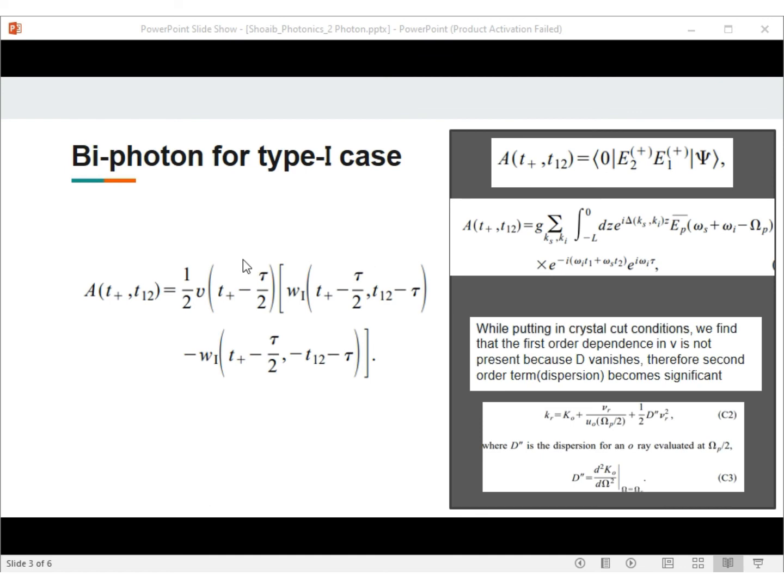The first term in the square brackets corresponds to the case when the signal and idler are transmitted wholly by the beam splitter, while the second term corresponds to the case in which they are reflected. From this, it follows that the biphotons that are created farther apart than the pulse width do not interfere.